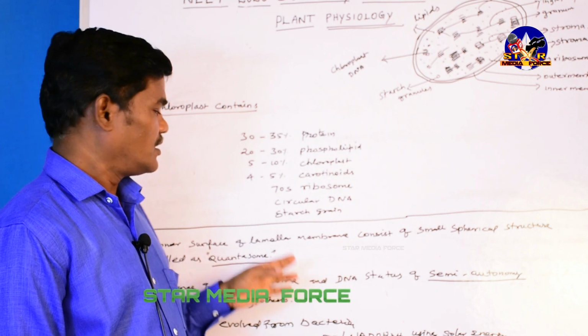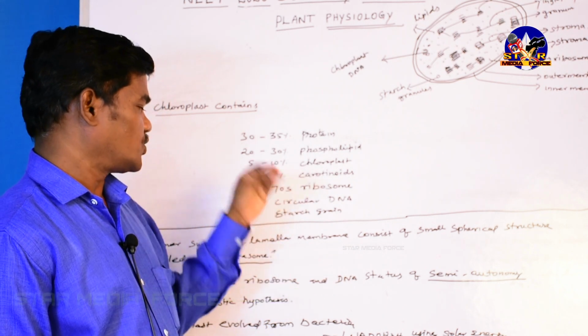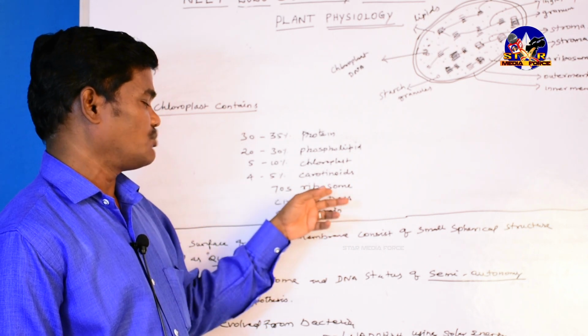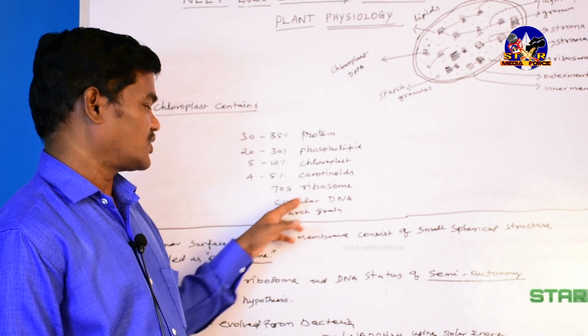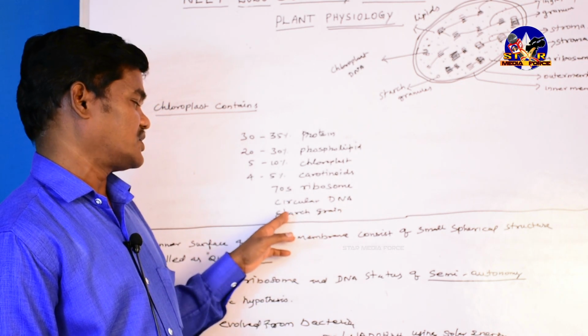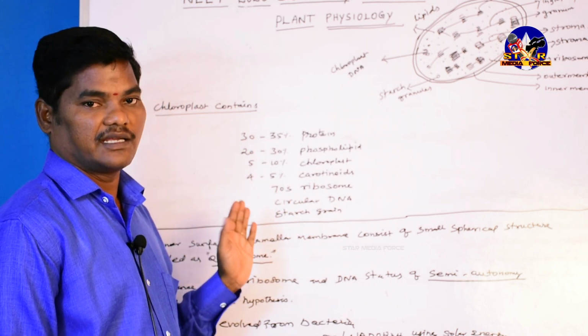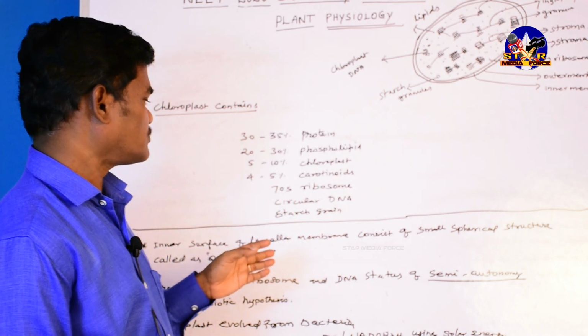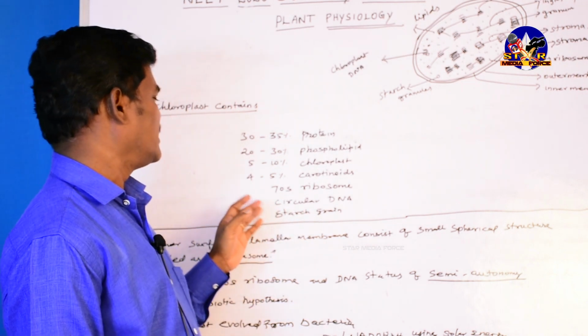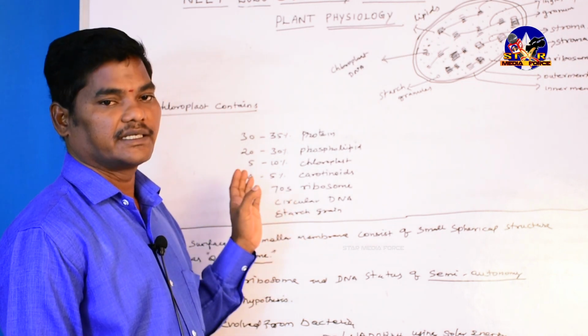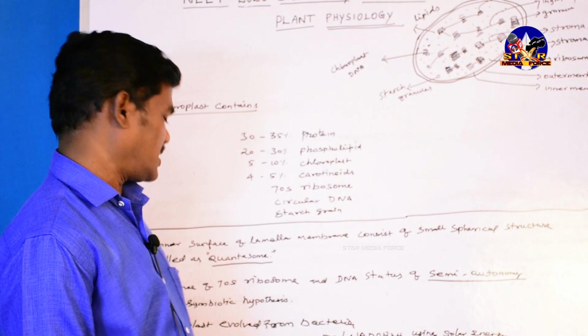It also contains 70S ribosome, circular DNA, and starch grain. So there are 7 things inside the chloroplast. These are the contents present inside the chloroplast.